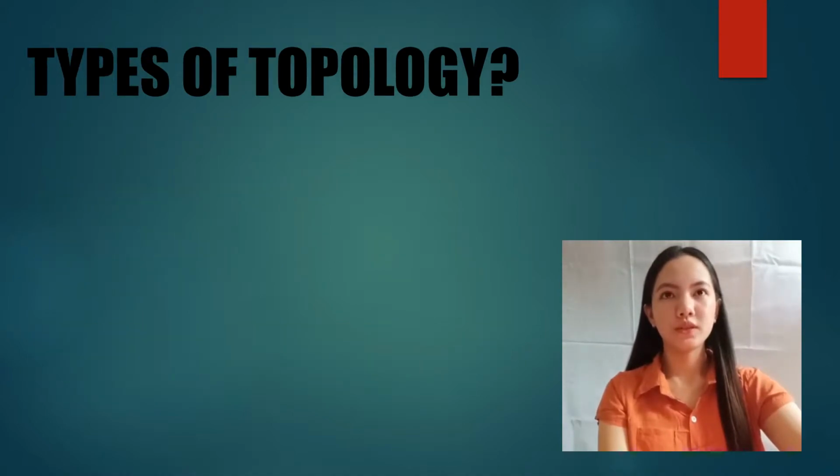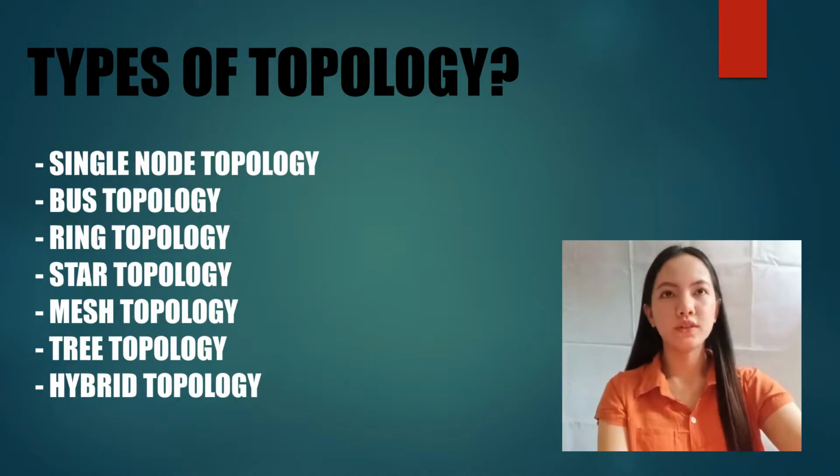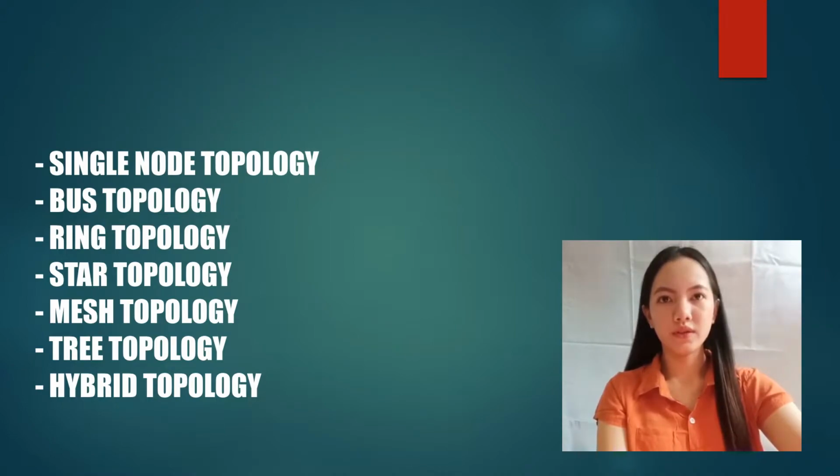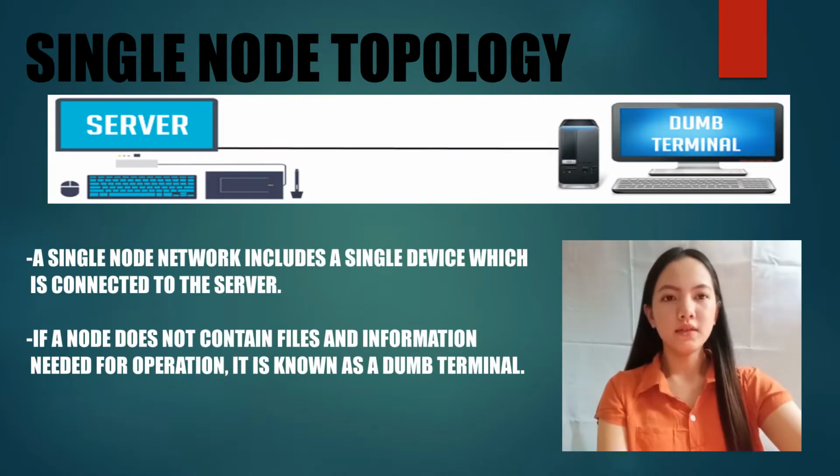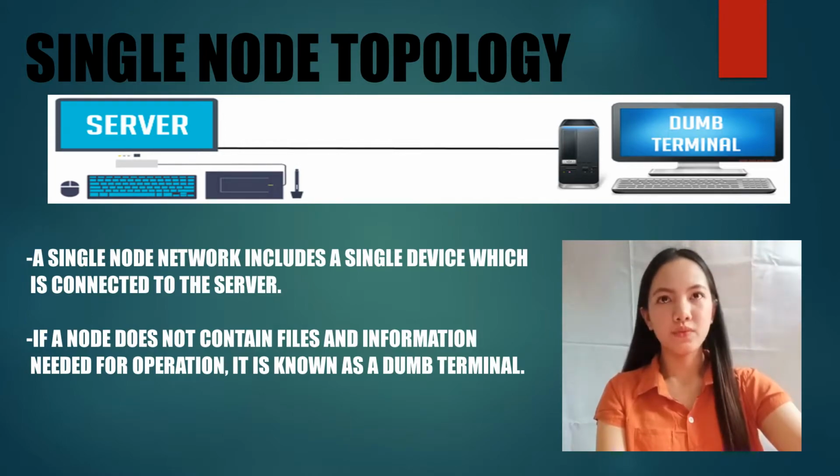Types of topology: single node topology, bus topology, ring topology, star topology, mesh topology, tree topology, and hybrid topology. A single node network includes a single device which is connected to the server. If a node does not contain files and information needed for operation, it is known as a dumb terminal.